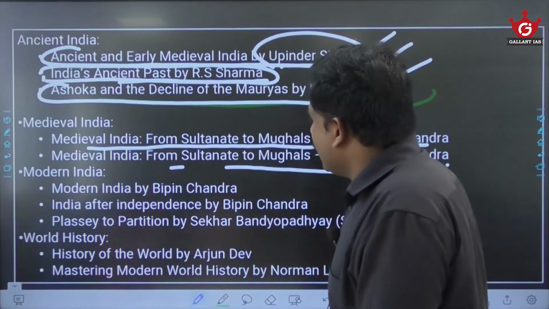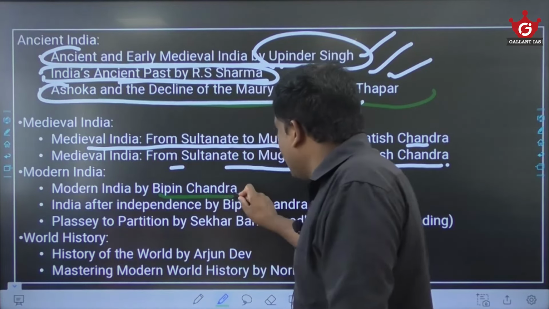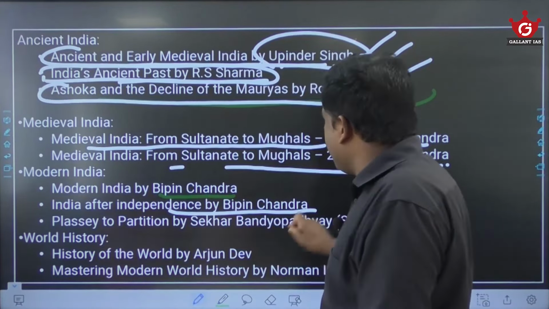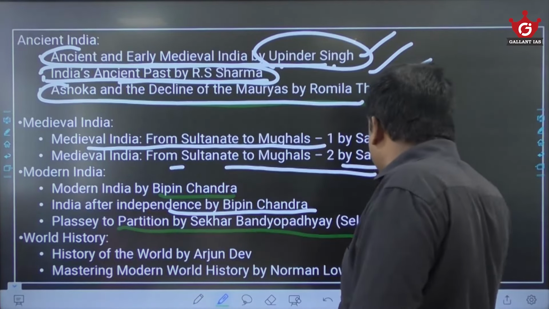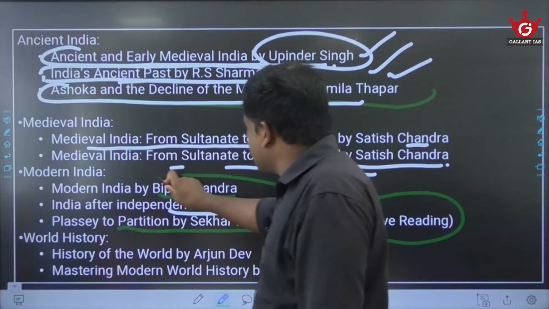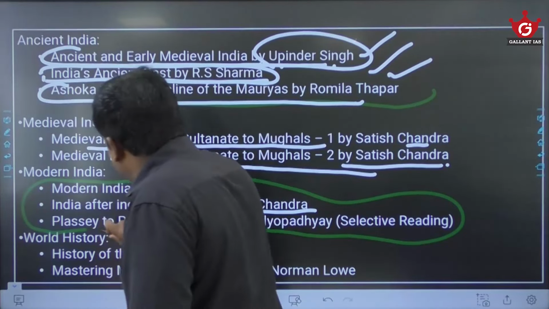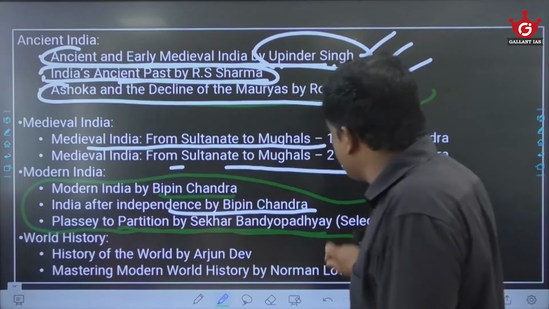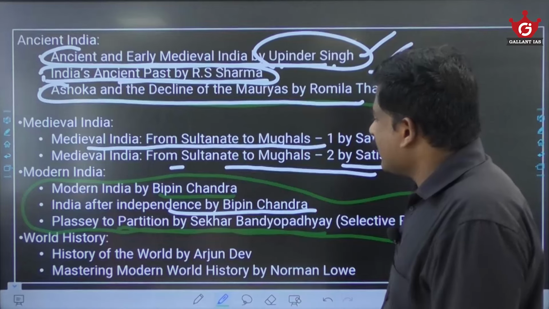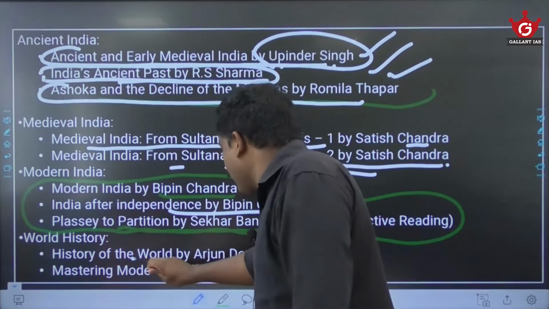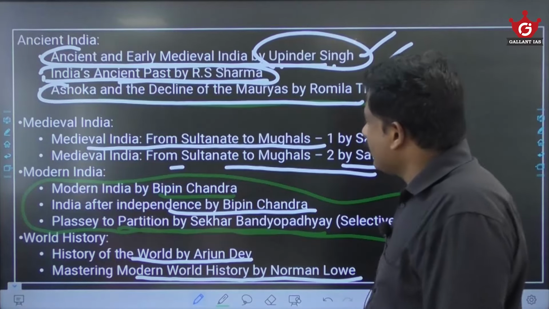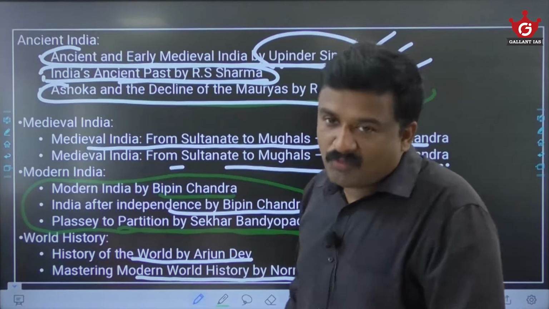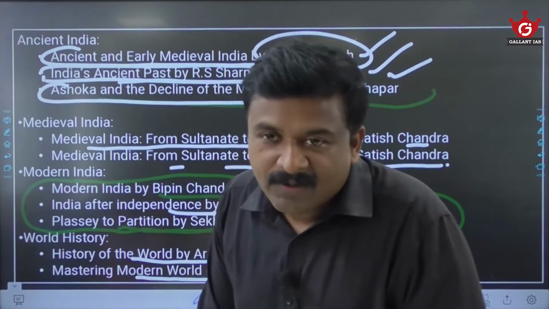Modern India: there is Bipan Chandra, India After Independence by Bipan Chandra, post-independence. Then there is a book called From Plassey to Partition by Sekhar Bandyopadhyay. This is for selective reading, for building up perspectives and critical analysis. For world history, there is History of the World by Arjun Dev, and Mastering Modern World History by Norman Lowe. These are some standard books for your world history.